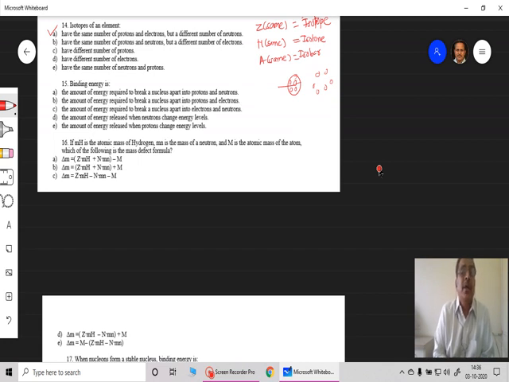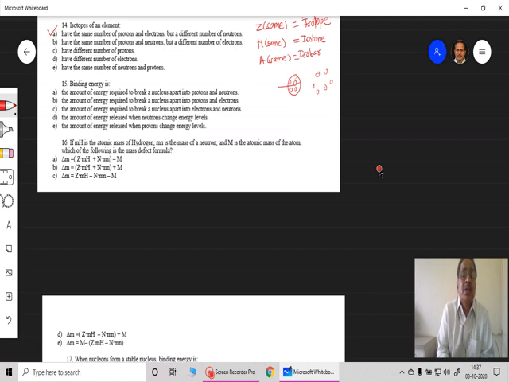The amount of energy required to break a nucleus apart into its protons and neutrons, that is the components. The amount of energy required to break a nucleus apart into protons and electrons, that is not correct because electron is not a part of the nucleus at all. The amount of energy required to break the nucleus apart into electrons and neutrons, that is also not correct because electron is also never a part of the nucleus.